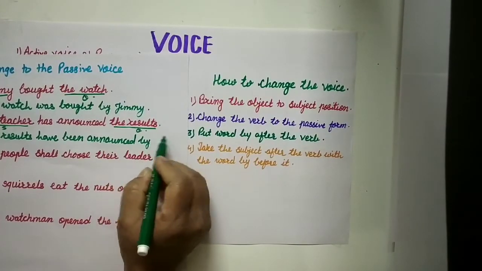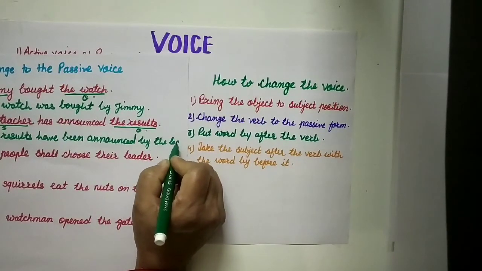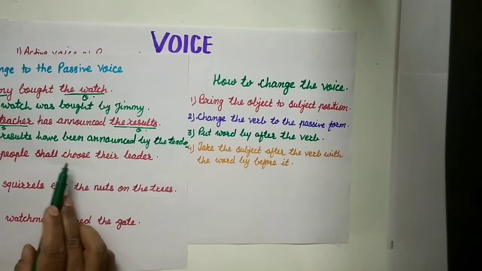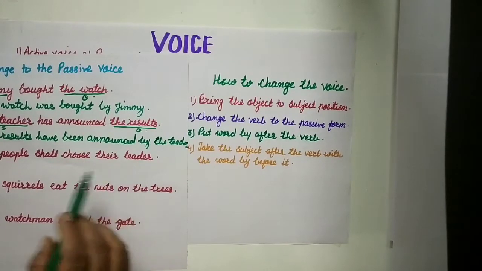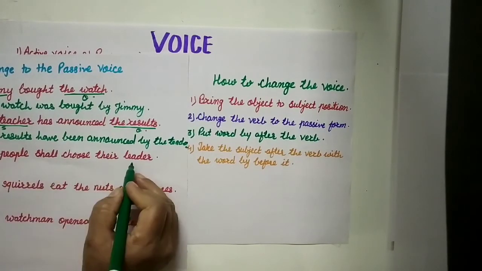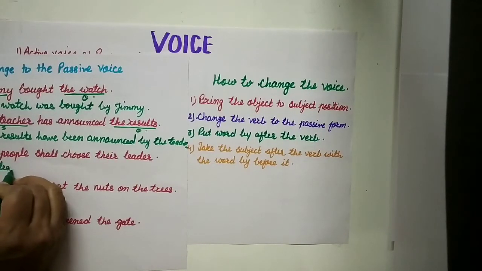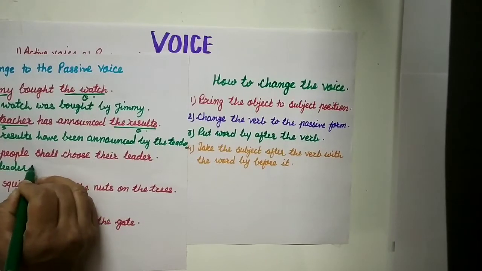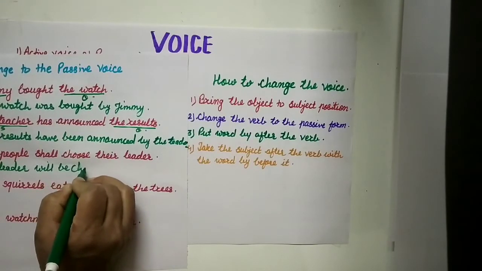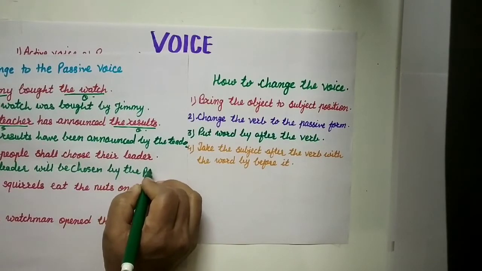After the verb, by, then the subject, the teacher. Now third, the people shall choose their leader. Here leader is the object. Then leader, shall choose will become will be chosen by the people.